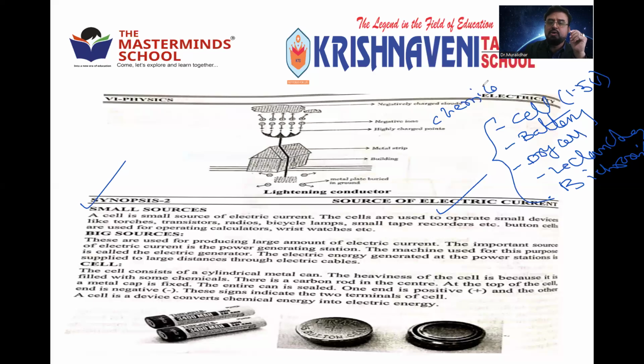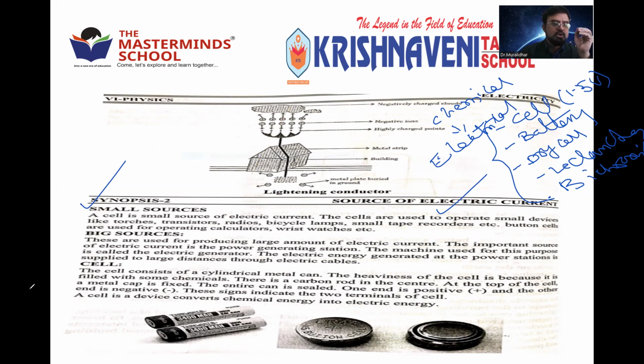What happens in all these cases? Chemical energy is converting into electrical energy. So we are producing electricity from chemicals. Different cells have different chemicals. So the main purpose of a battery or cell is to convert chemical energy into electrical energy. Some of them are dry, some of them are liquid. That is the process in any of the cells or sources.